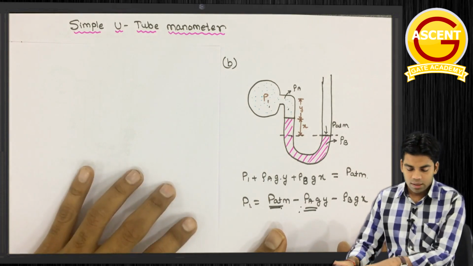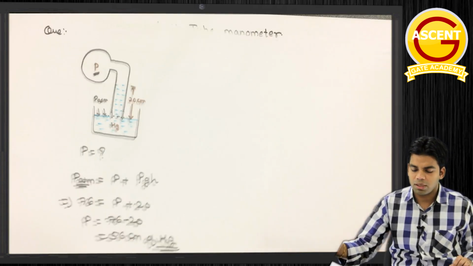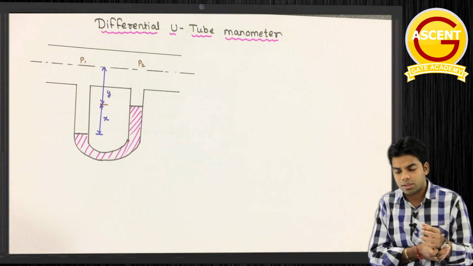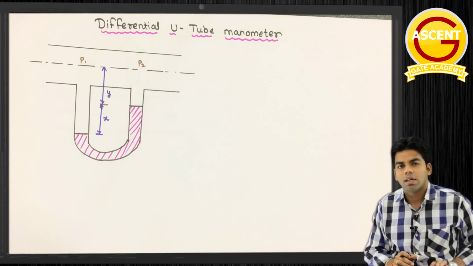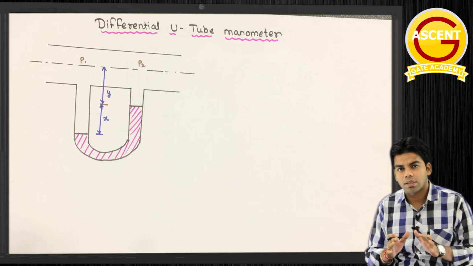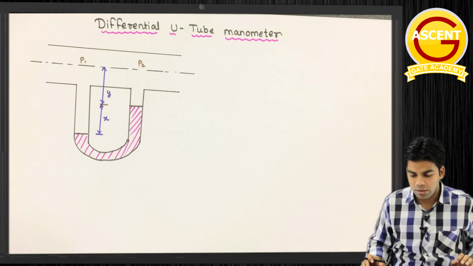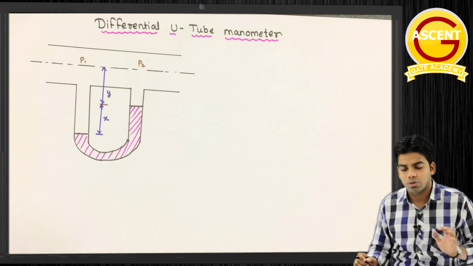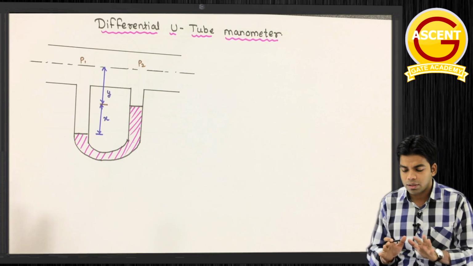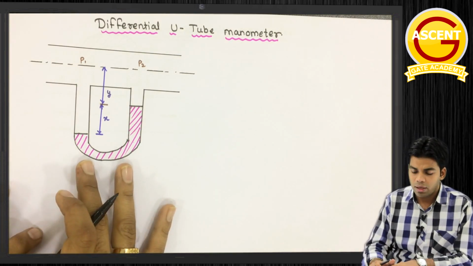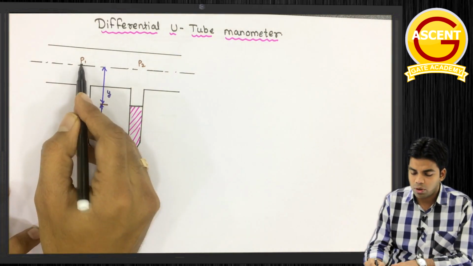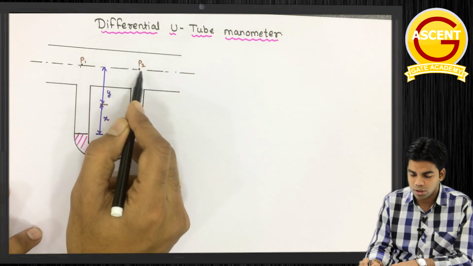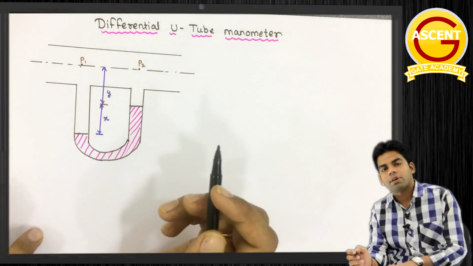Getting this or not? Okay, the next type of manometer is the differential U-tube manometer. From the name itself it is clear that this is used to measure the pressure difference, not just the pressure. If you want to determine the pressure difference between 2 points, you can use this differential U-tube manometer. We put a U-tube at the 2 points where we want to measure the pressure difference. Here the pressure is P1, here the pressure is P2, and we want to determine P1 minus P2.